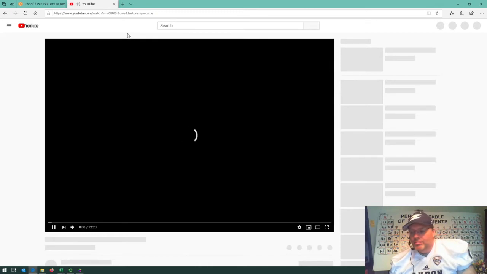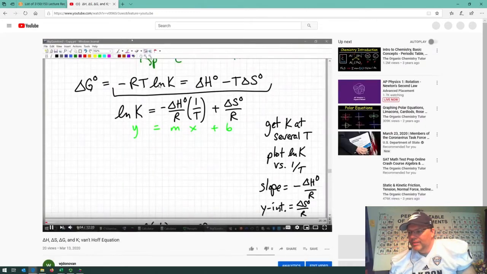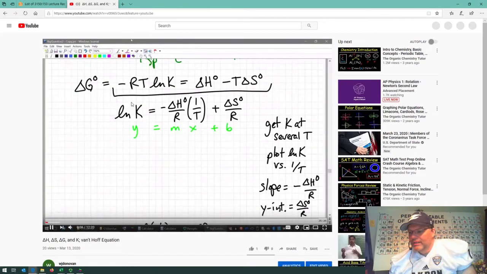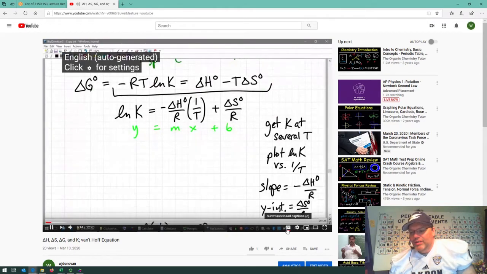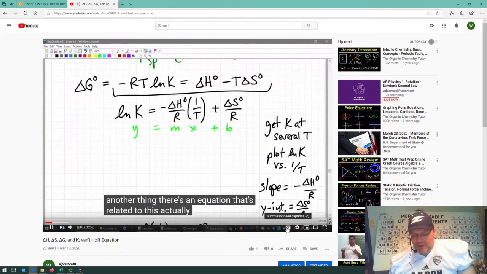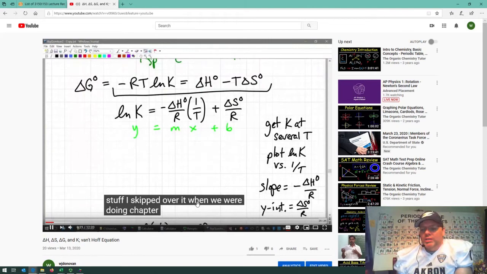Copy and paste it if not. And if you click on the little CC icon down at the lower right of the window there, you can get serviceable captioning, which may help you if you're multitasking or want to see the words as they're going along.